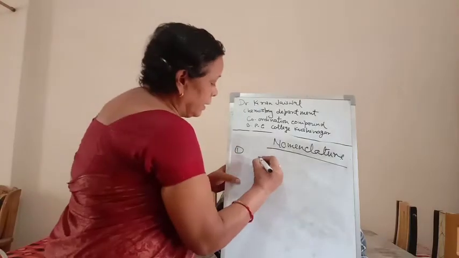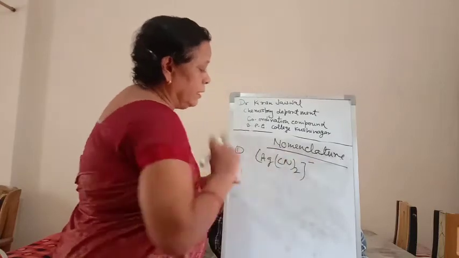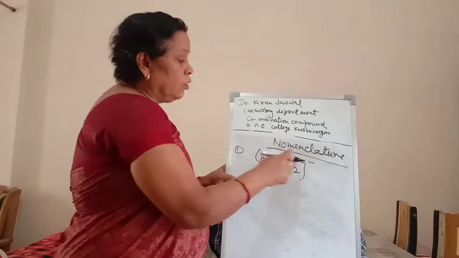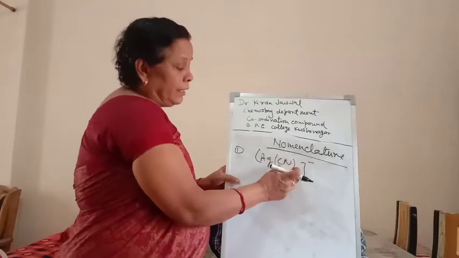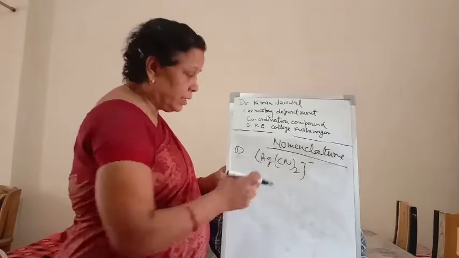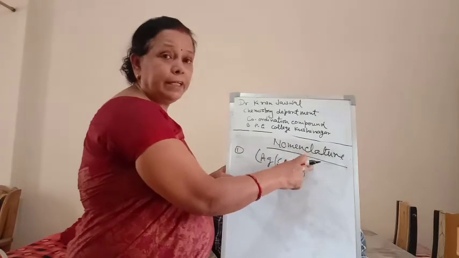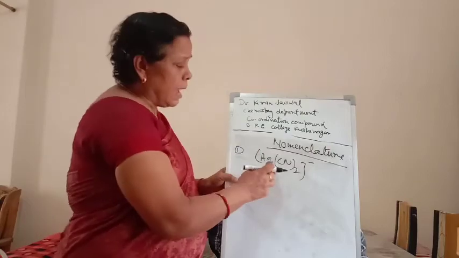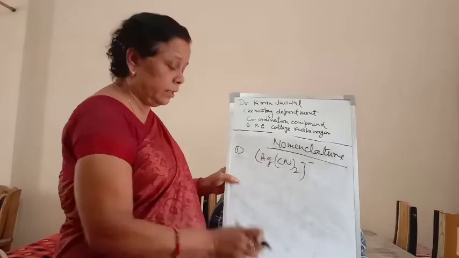For example, this is [Ag(CN)2] minus 1. The name of this compound will be dicyanoargentate(I) anion. The name will be dicyano. The CN is the ligand, so the ligand will be named first, the dicyano, then the central metal ion. This carries the negative charge, so the name of silver will be argentate, and argentate(I) anion. So the ligands are named first and then the central metal ion.